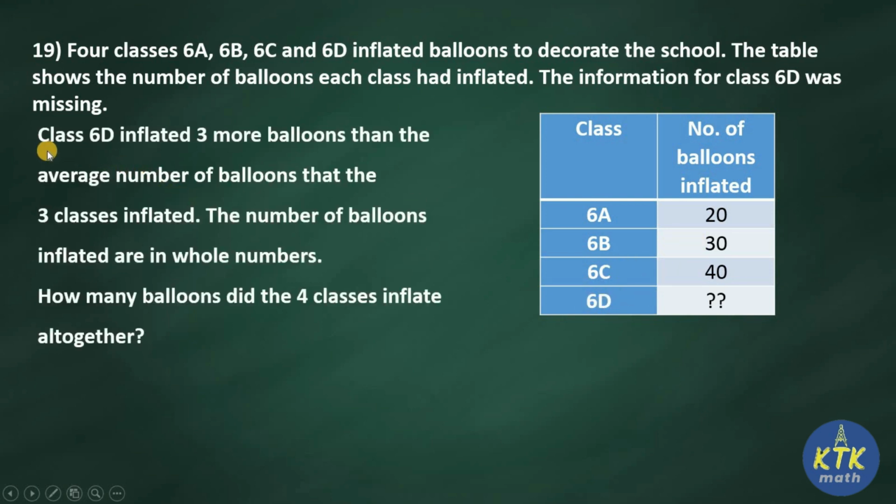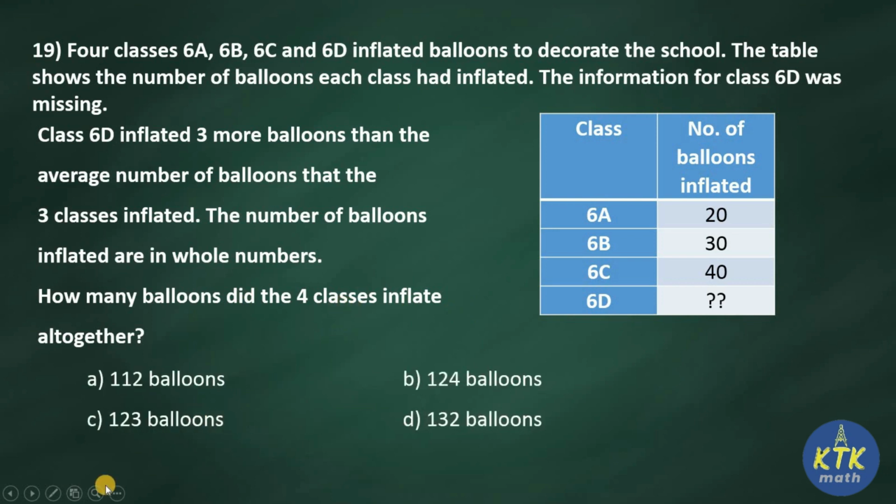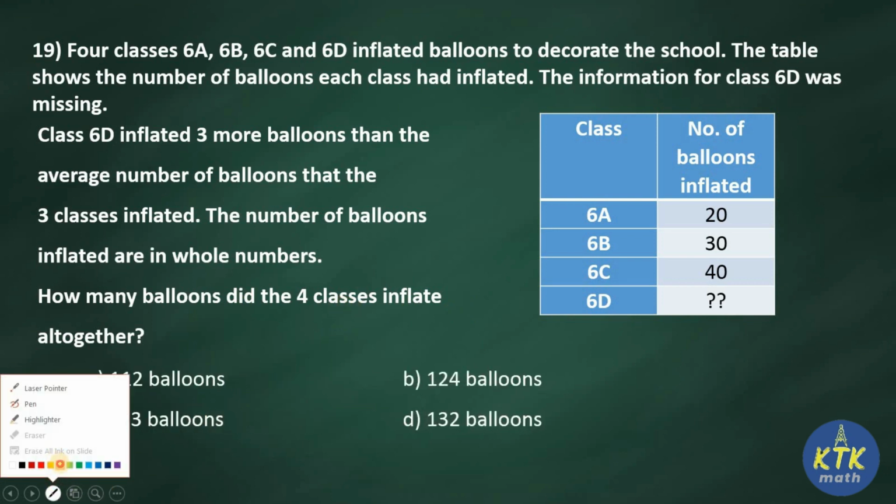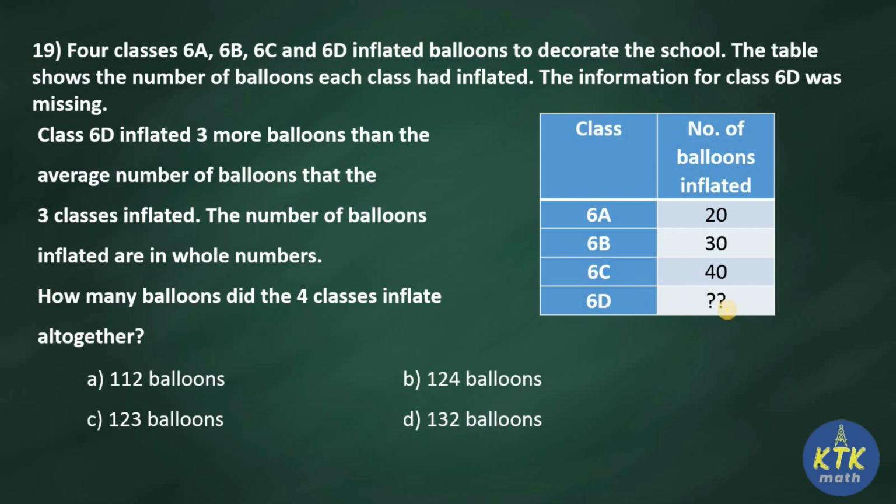So we'll read the question further. Class 6D inflated 3 more balloons than the average number of balloons that the 3 classes inflated. The number of balloons inflated are whole numbers. How many balloons did the 4 classes inflate altogether? Options are given there. The only clue they gave to find 6D's balloons is that it is 3 more than the average of the 3 classes.